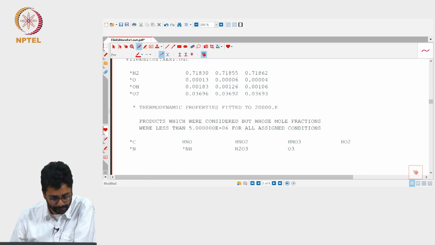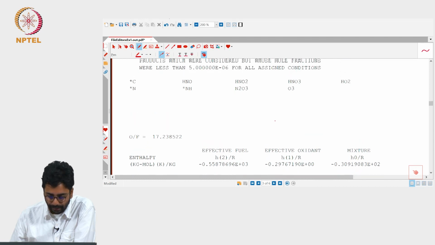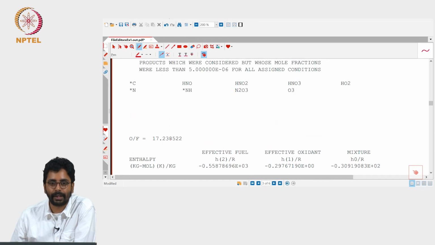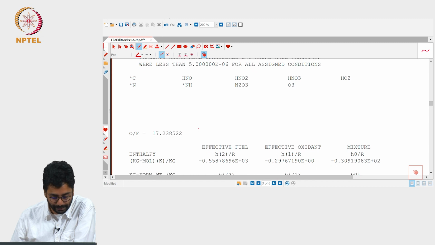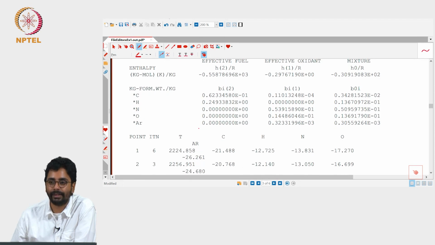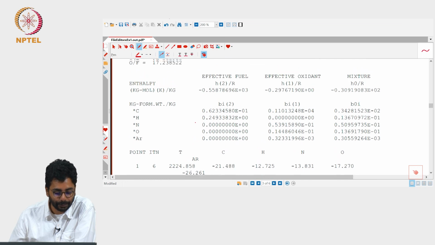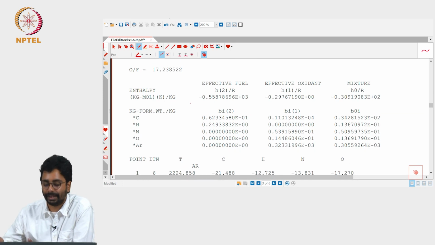And let us see, this is phi equals 1. Phi equals 1, the O by F must be around 17.2, which is the case here. When I calculated, I did not take into account the traces of carbon dioxide and argon present in the air, that is why I got 17.16. Here those things are taken care of, so that is why it is 17.23, it is a small difference.